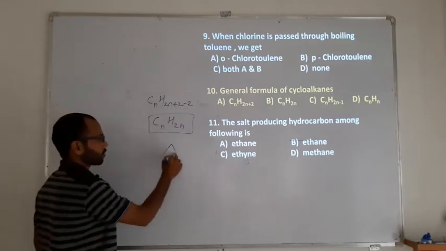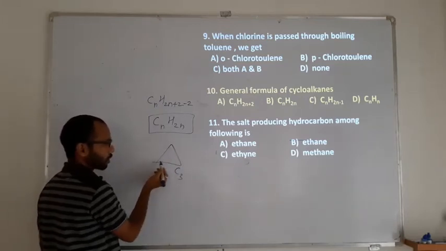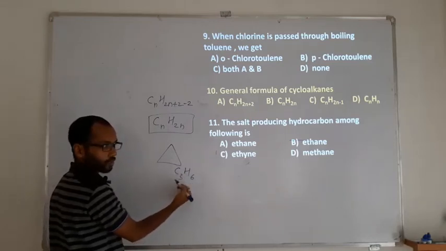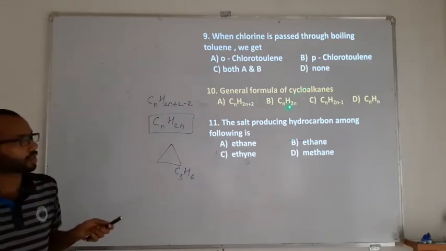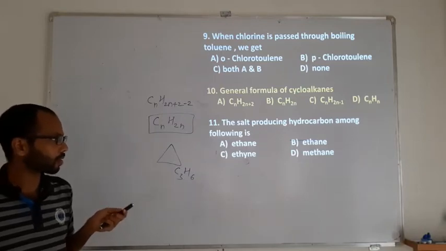So take cyclopropane: number of carbon 3, so number of hydrogen is 6. This is twice of that. So cycloalkane is CnH2n.